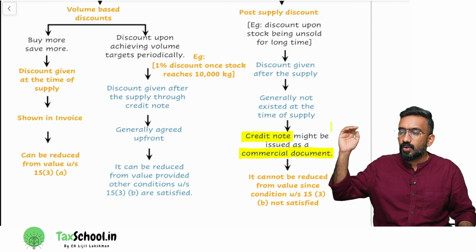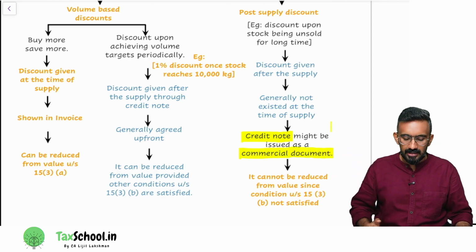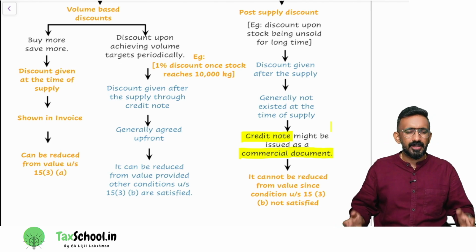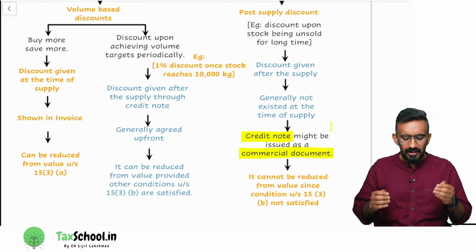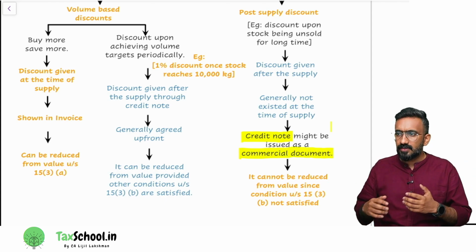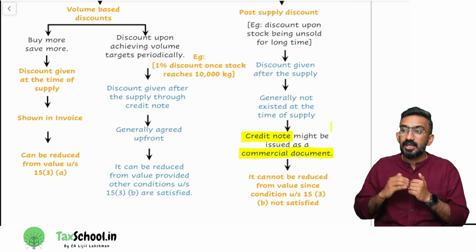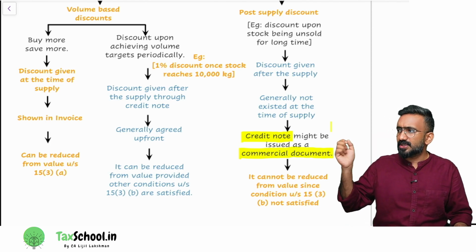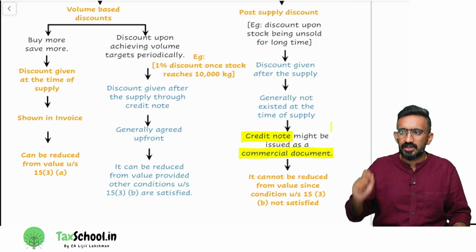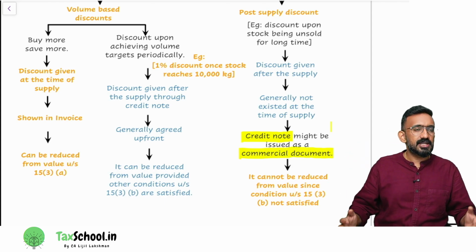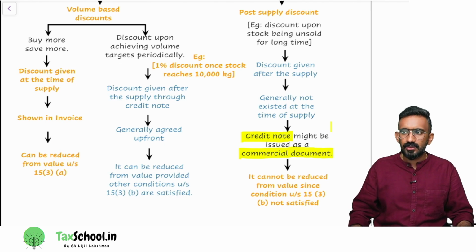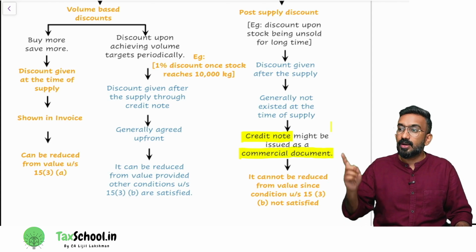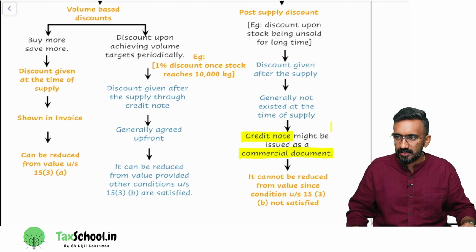Discount upon achieving volume targets periodically. They're saying that there is some discount, generally between manufacturer, distributor, wholesaler, retailer. They would say, I'll give you a discount if you reach a target of certain items, right? Say 1% discount once stock reaches 10,000 kg. Say Xiaomi is telling MyG that, MyG, last year you sold 800 phones of Xiaomi. Next year you sell 1,000. I'll give you 1% extra discount on all the items that you sell.